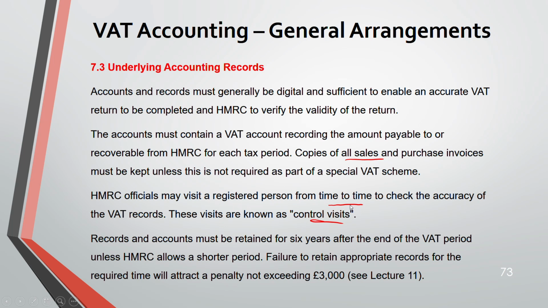Records and accounts must be retained for 6 years after the end of the VAT period. Failure to retain the records, the penalty will be 3,000. This I've covered in lecture 11 also. It's the same for income tax also. Failure to retain the records, the penalty is always 3,000. It does not exceed 3,000.